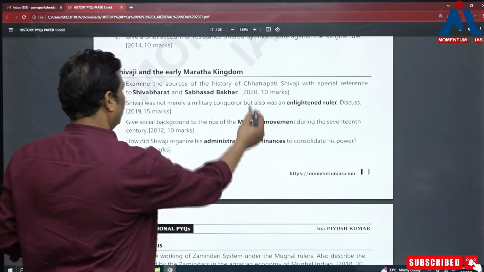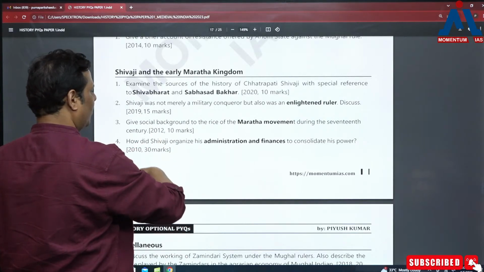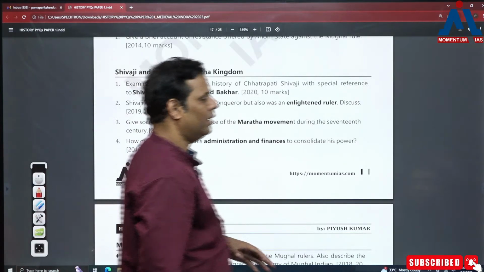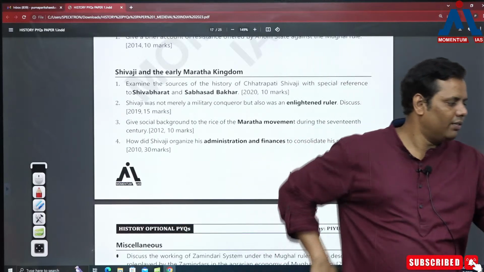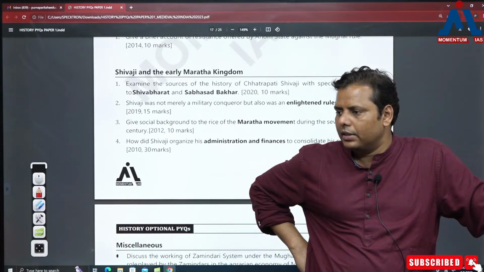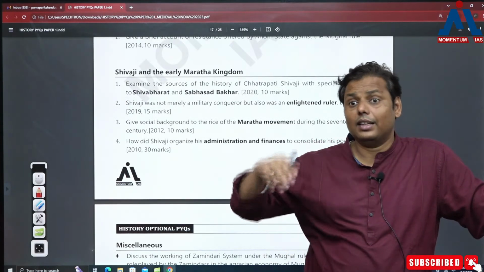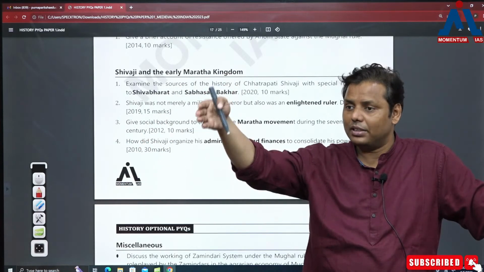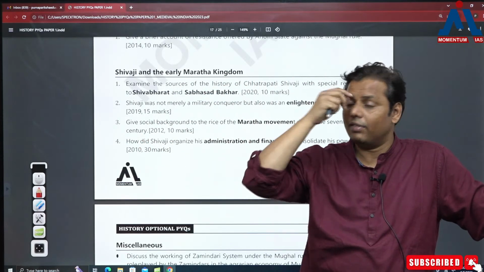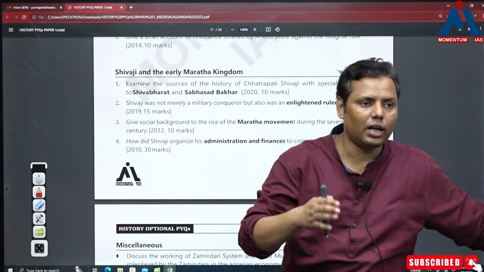Okay, so you can see 2020, 2019. Then a 2012 question was there. What is important for Shivaji? Now Shivaji is not being asked only with respect to the rivalry between Shivaji and the Mughals. Now Shivaji's other dimensions are being hunted: his administration, Shivaji as a bureaucrat, Shivaji as a ruler, right? His Hindu Swaraj concept, okay?